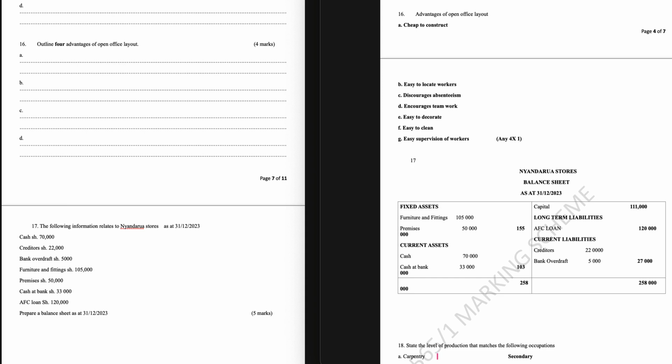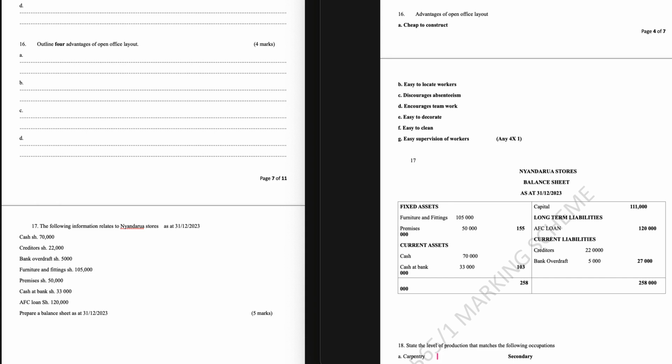Question 16. Outline 4 advantages of open office layout. Cheap to construct, easy to locate workers, discourages absenteeism, encourages teamwork, easy to decorate, easy to clean, easy supervision of workers.